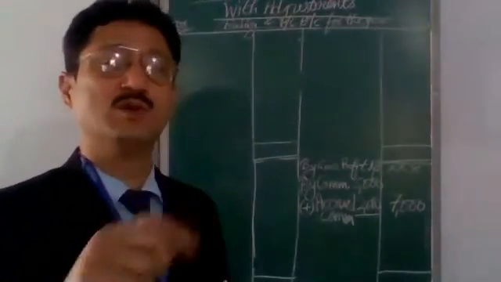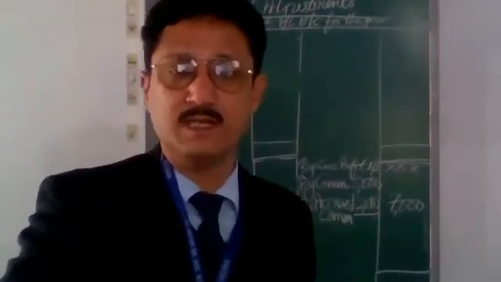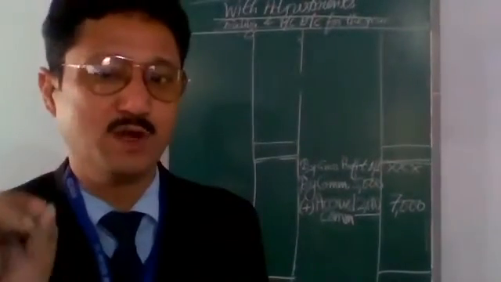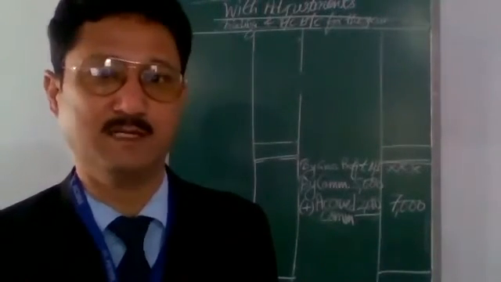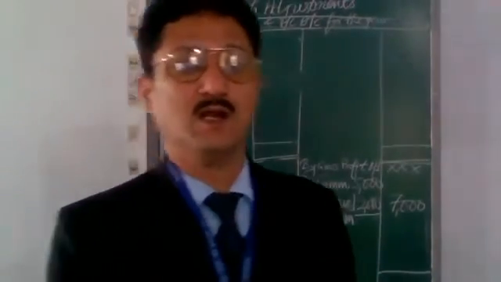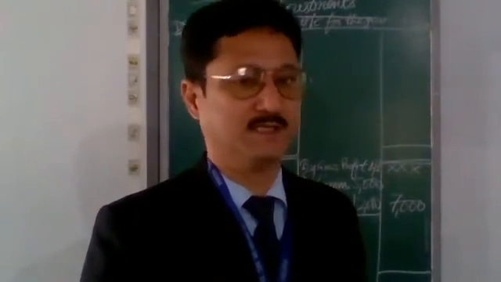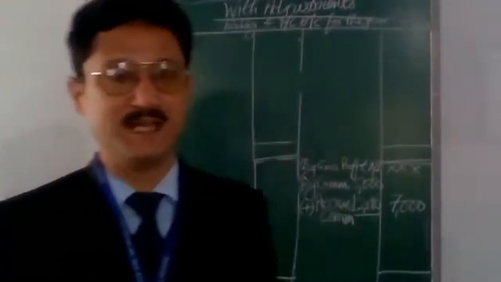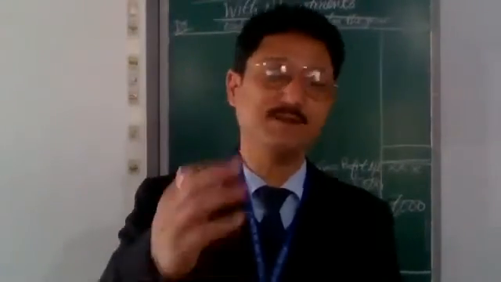And because accrued income is our asset, it will be shown on the asset side of the balance sheet. So simple. It will be shown on the asset side of the balance sheet. Our next adjustment is depreciation. Where it will be shown? Anybody? Depreciation is a loss, you know.